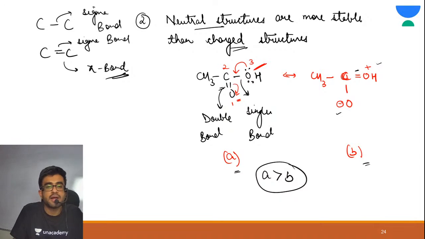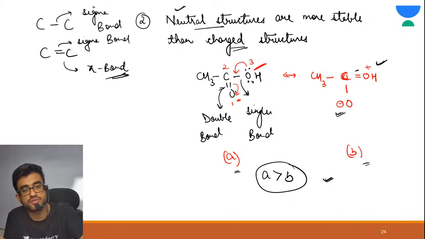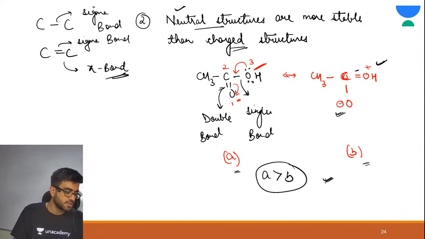So on the basis of pi bond, you are not able to differentiate. Next rule was neutral structures are more stable. A is your neutral, B is charged. Why is it charged? It has negative and it has positive charge. So A is more stable than B. Alright, so these two are the examples. Now is it clear, Devaki?